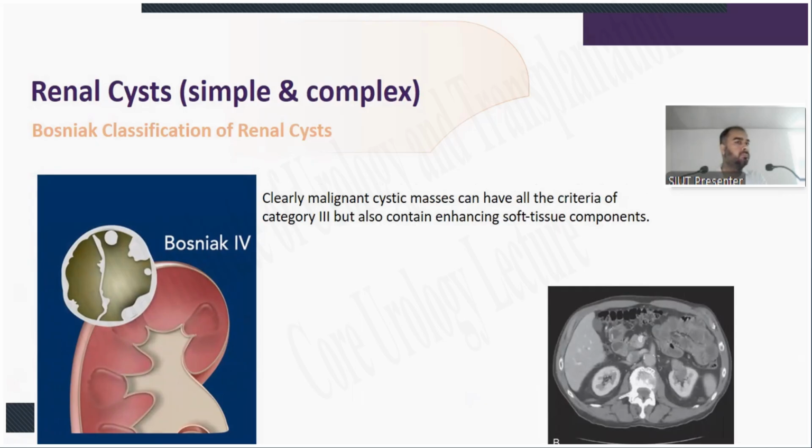We have got CT scan with contrast for Bosniak classification. Bosniak classification is never done on ultrasound. You can do it on ultrasound, but that is contrast enhanced ultrasound, which is still not available in Pakistan. So either on contrast enhanced CT or MRI. So this is what Bosniak classification is all about.